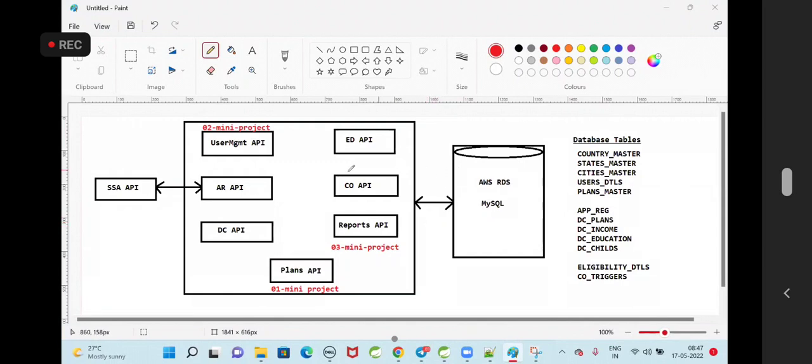Tomorrow we are going to test all these APIs in my system. I will set up a cloud database. I already configured that. Tomorrow I will test all these APIs in my system. Once these are completed, we will take the correspondence API and implement multi-threading for it. That I will discuss in tomorrow's session. Thank you guys.